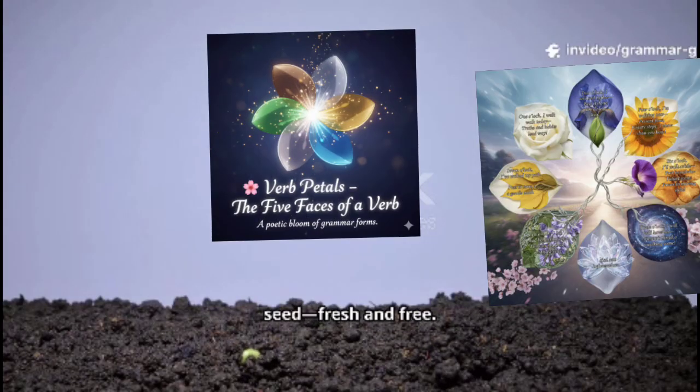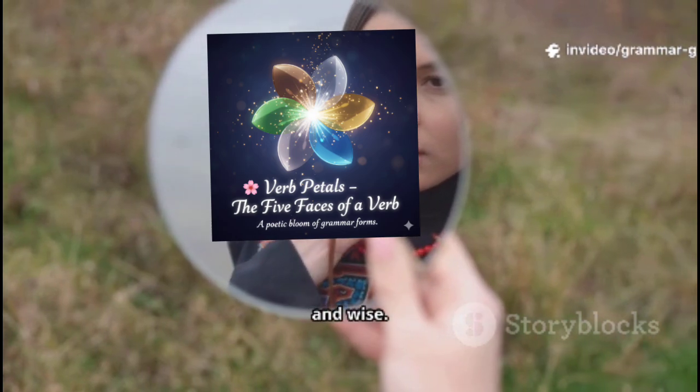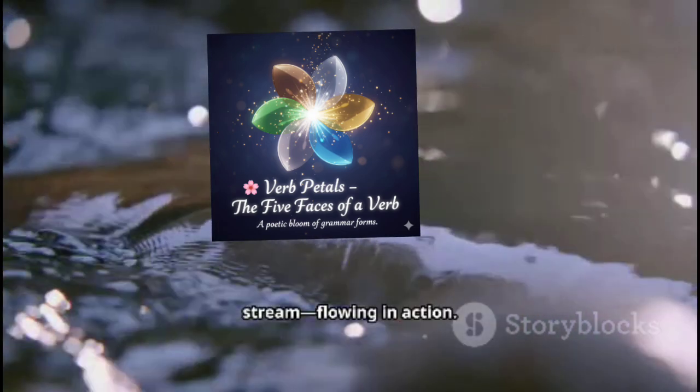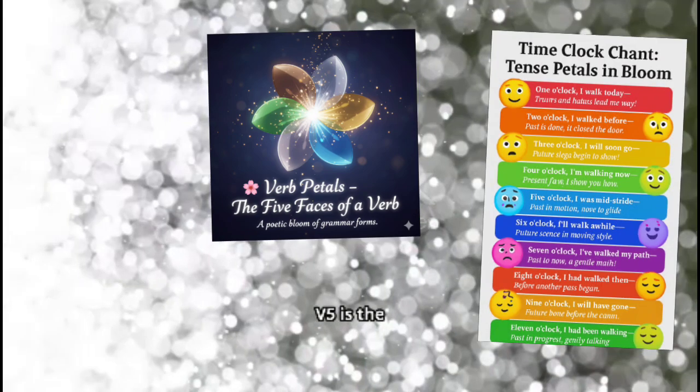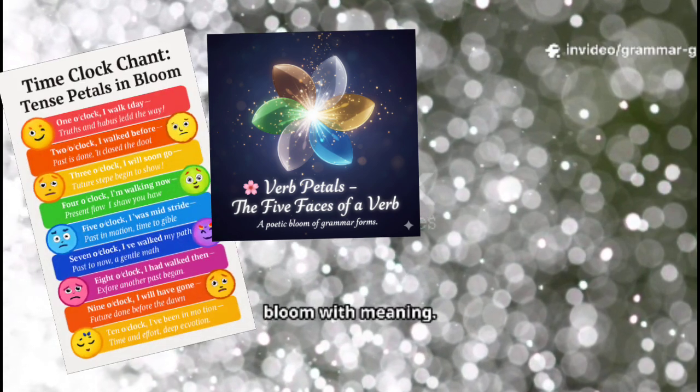V1 is the seed, fresh and free. V2 is the leaf, fallen from yesterday. V3 is the echo, soft and wise. V4 is the stream, flowing in action. V5 is the spark, shining in speech. Let your grammar bloom with meaning.